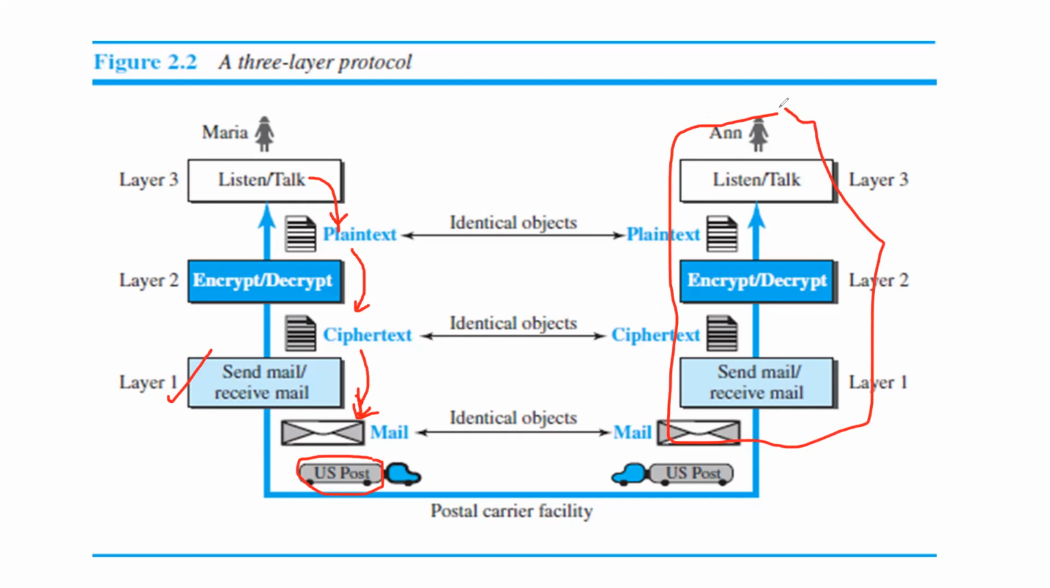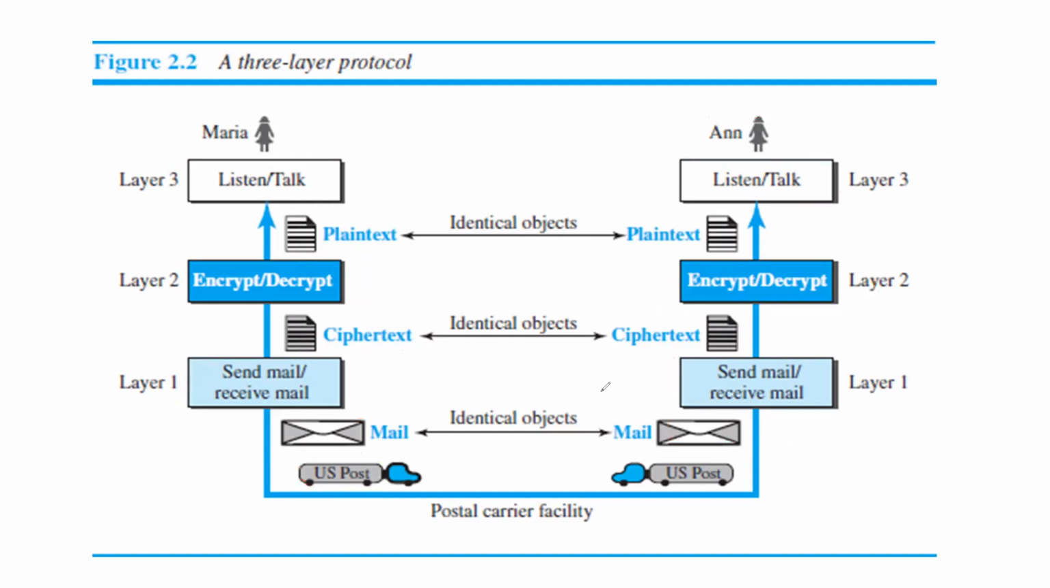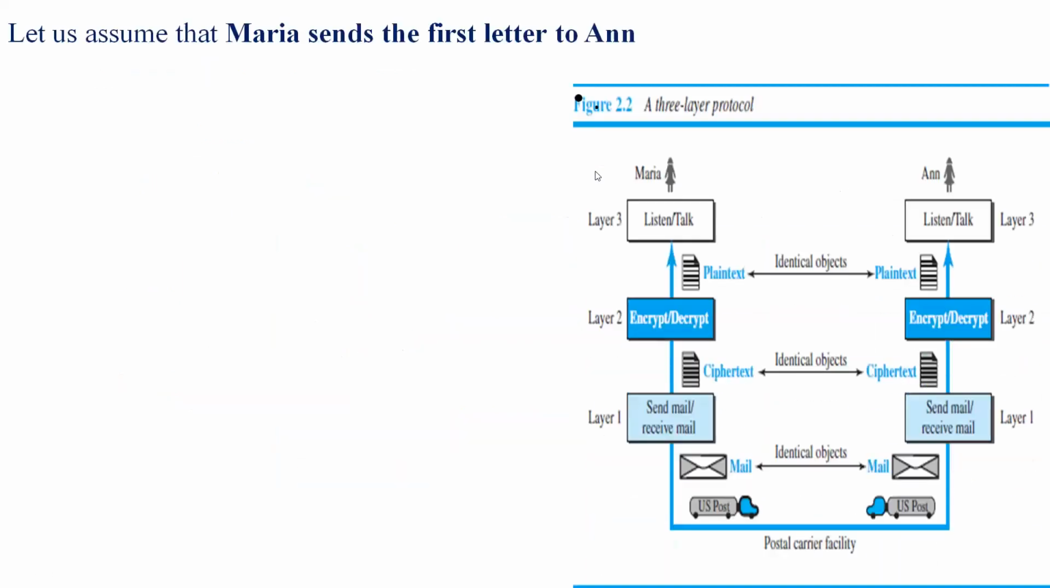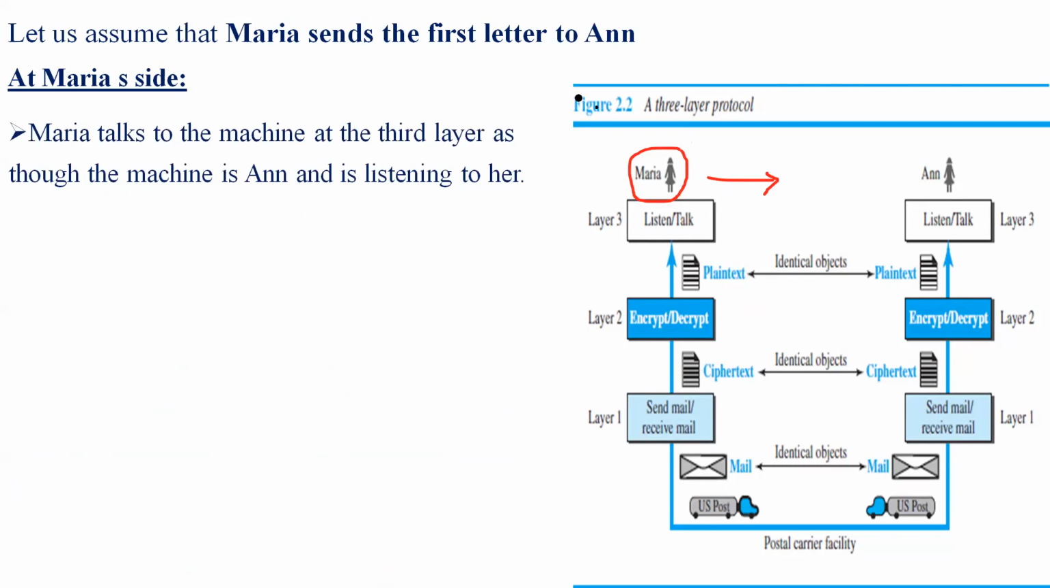Let's see from Anne's and Maria's perspectives how the communication will eventually take place. So this is the three-layer protocol. Let's assume first that Maria sends a letter to Anne. What if Maria first thinks of sending a letter to Anne? Let's see what the different situations are when Maria is thinking of sending a letter to Anne.